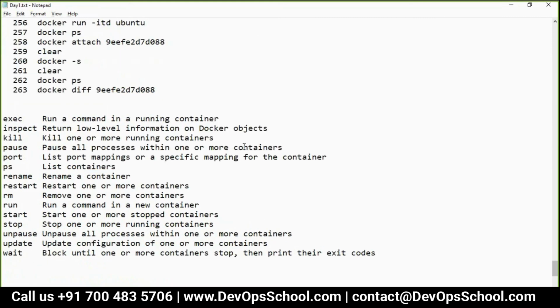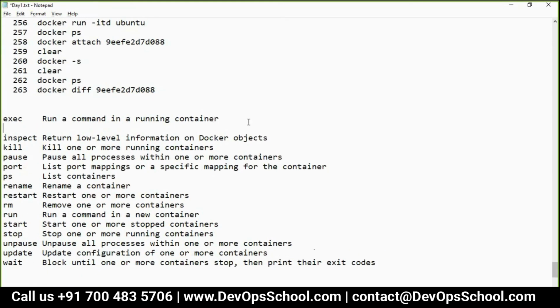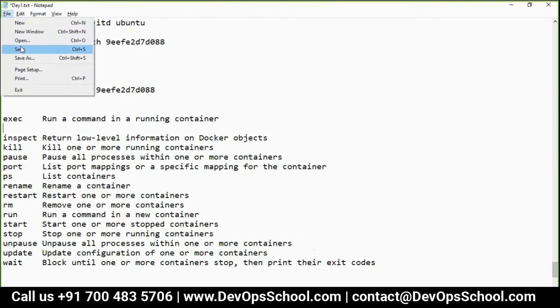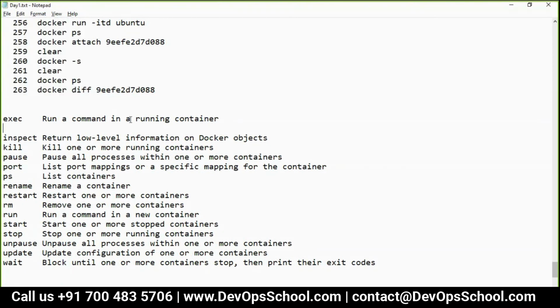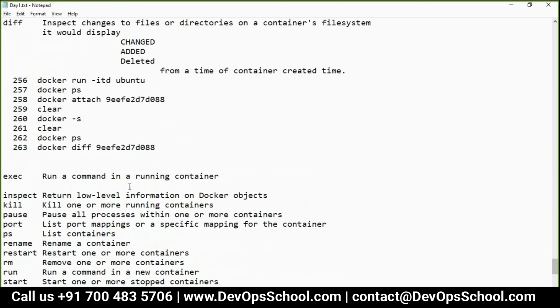Guys, exec, do you have any questions? Any limitations while using exec? If something will damage the file system, how do we control such actions?